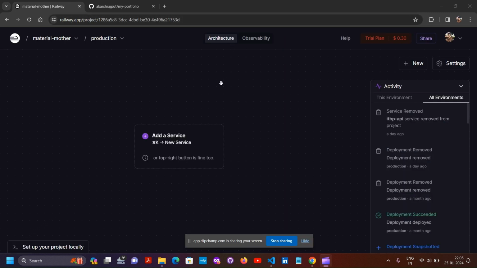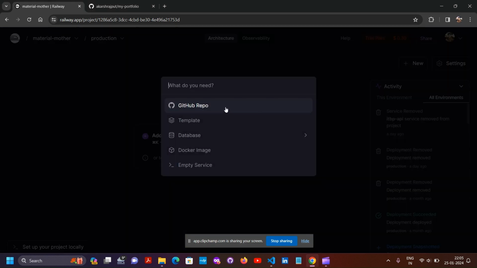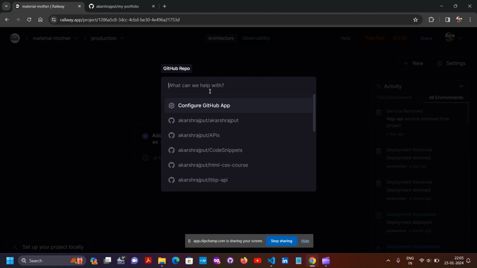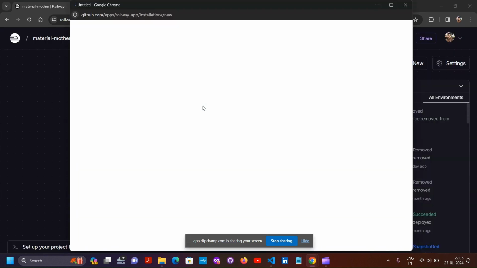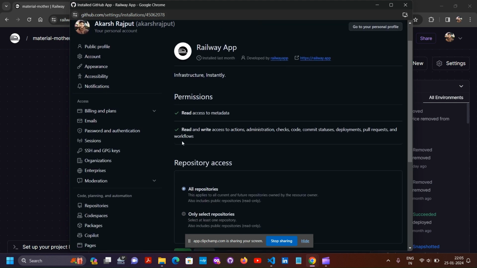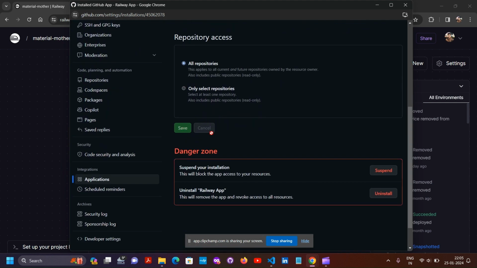After clicking start a new project, we have to click on this new icon and go to GitHub repo. Now we have to connect our GitHub account to this Railway application. I have already given all the permissions to make or change this repository. So you will have to follow the same.